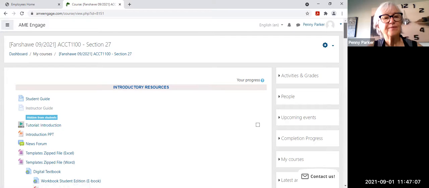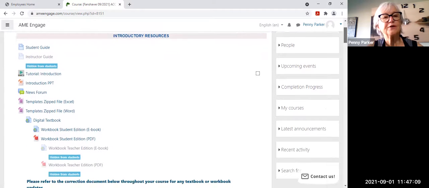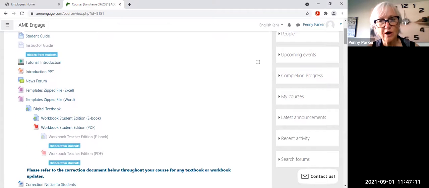And then there are some other materials here. Whether you've purchased a hard copy or the electronic version, everyone will have access to the workbook. There's your workbook right there. And you'll also have access to the digital textbook. So know that they are there at the top of the page.